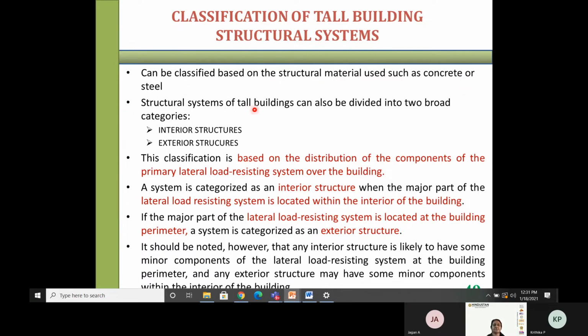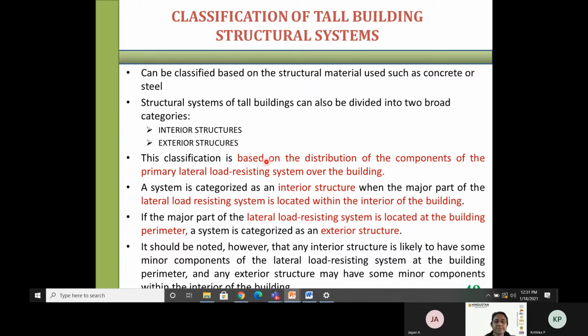Structural systems of tall buildings can also be divided into two broad categories: interior structures and exterior structures. This is the main classification of a tall structure.